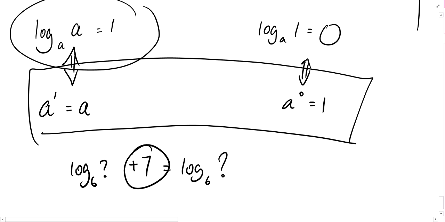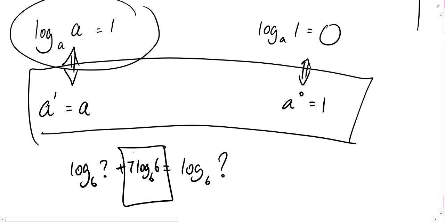Maybe let me change the question. I change it to something simpler. Plus 1. You know how to change this to log base 6? Okay, so instead of plus 1, I'm going to change it to become log base 6 with 6. Get it? So what if it was a 7 instead? Let's say it is a 7. So then this becomes 7 times 1, which is 7 times of log base 6 with a 6. Then later today, I'll teach you how to convert this to get rid of the 7. Get rid of the 7. Okay?